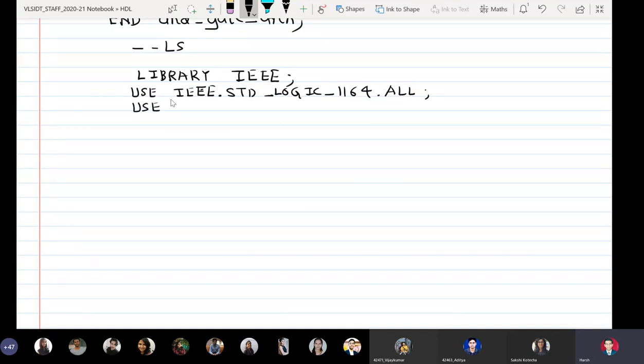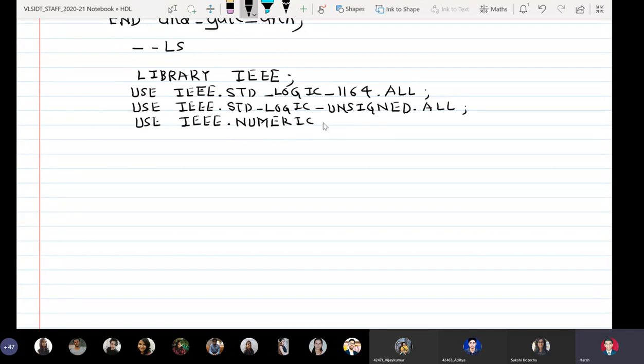I will say use IEEE.std_logic_unsigned.all, use IEEE.numeric_std.all. Then I will start with entity declaration.